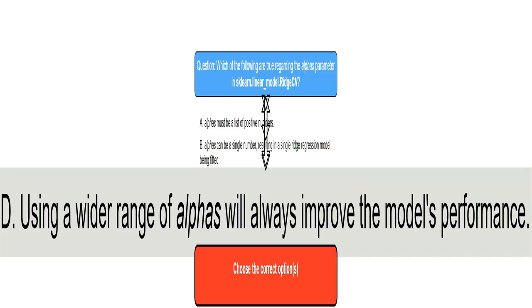This is false. While a wider range might increase your chances of finding a better alpha, it's not guaranteed. A too wide range could even lead to longer computation time without substantial improvement to your model. The optimal alpha range often depends on the data. I always recommend careful selection of this parameter.